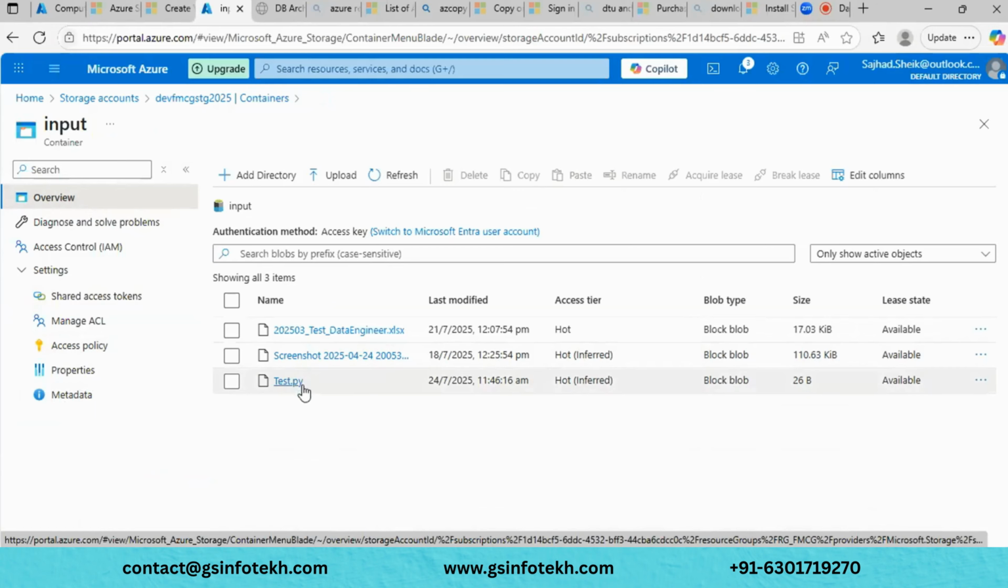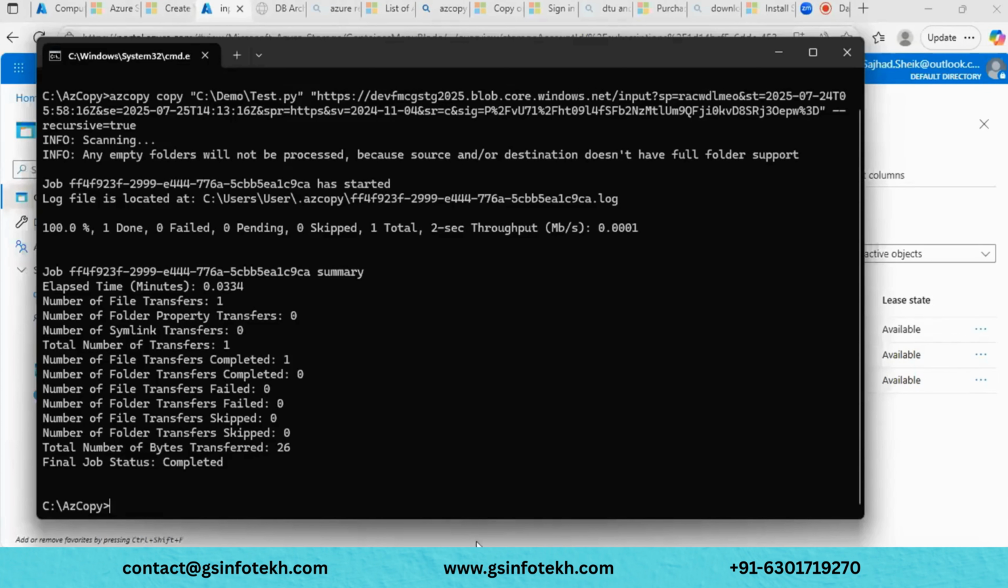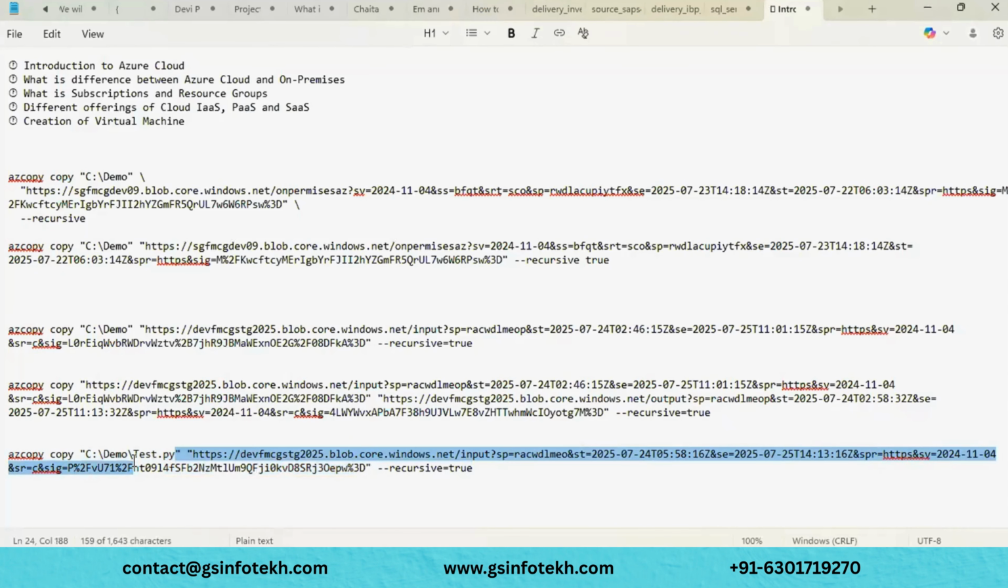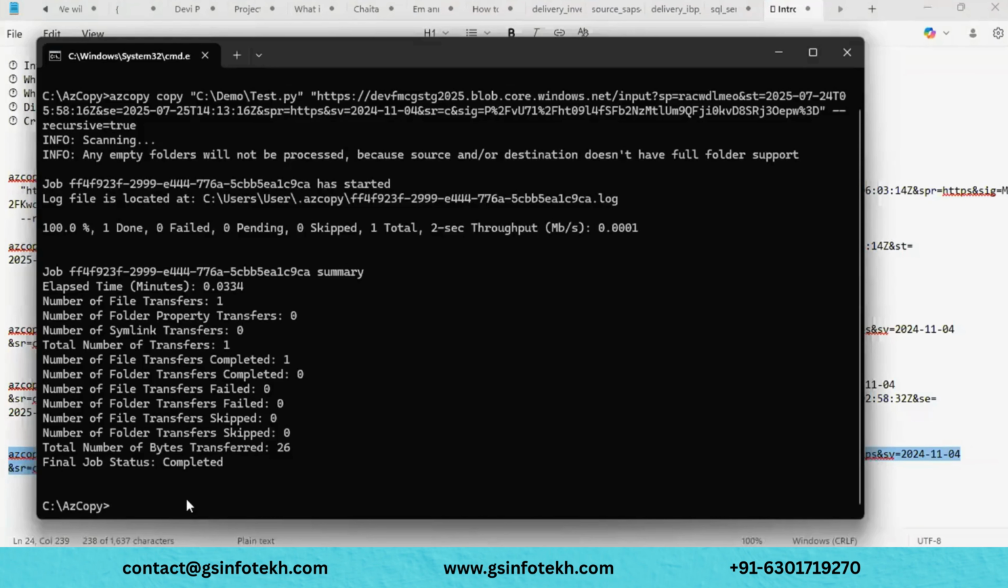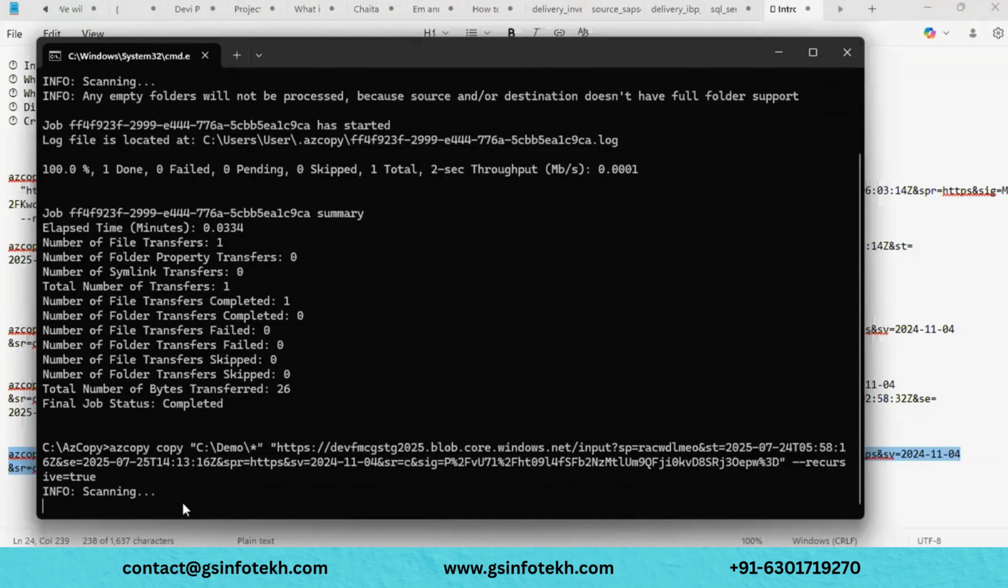Now I don't want to copy one file. I want to copy the entire folder, the full folder. Yes, we can do that as well. How? Instead of adding the file name here, I will put something like demo, then slash star, to select all the files. Let me copy this one, go here, paste it over there, and press enter.